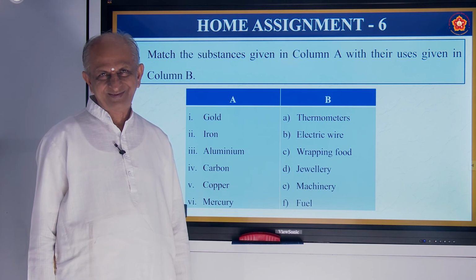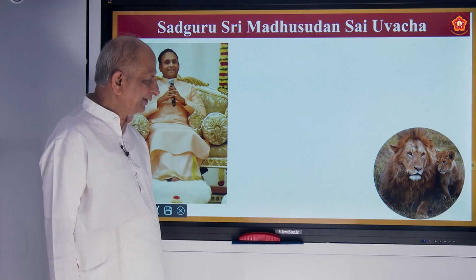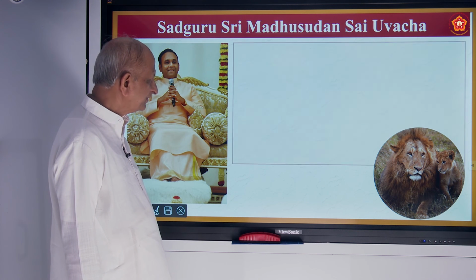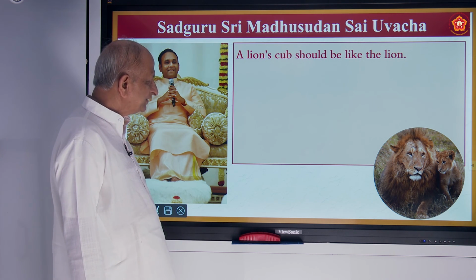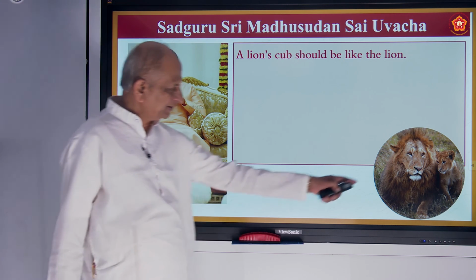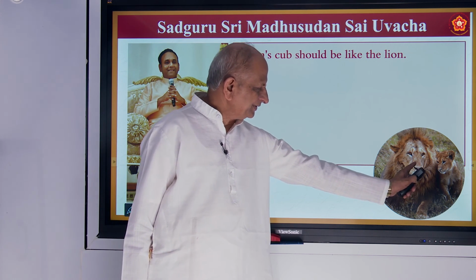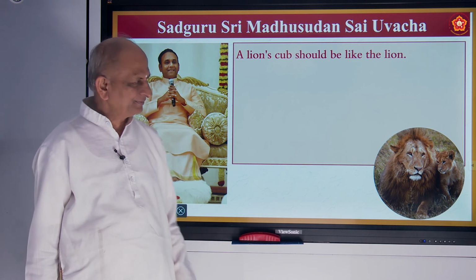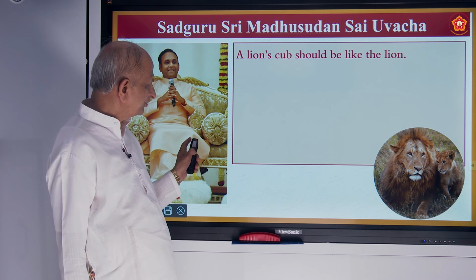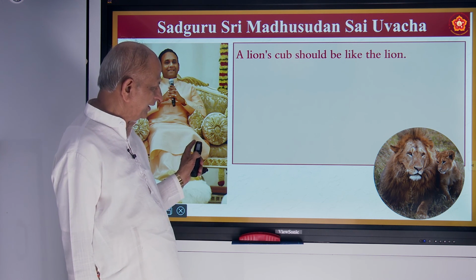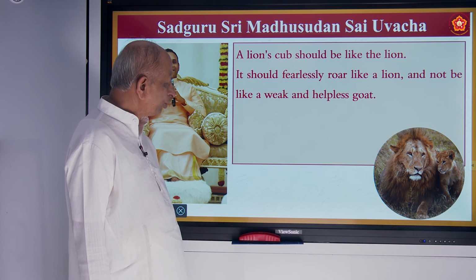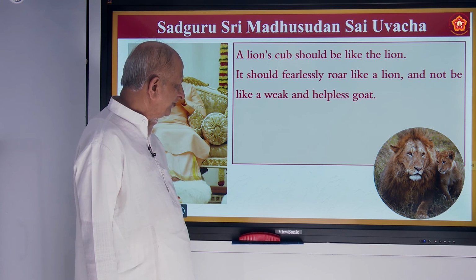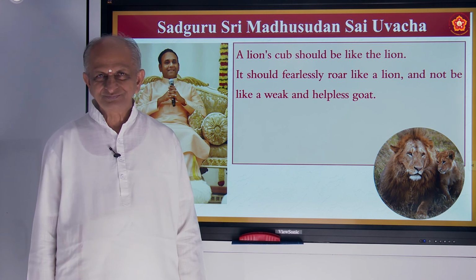Will you do it? Okay, now let us see what Sadguru Madhusudan Sai says. A lion's club should be like the lion. Similarly, all those devotees of God should be like God only. They should fearlessly roar like a lion and not be like a weak and helpless goat.